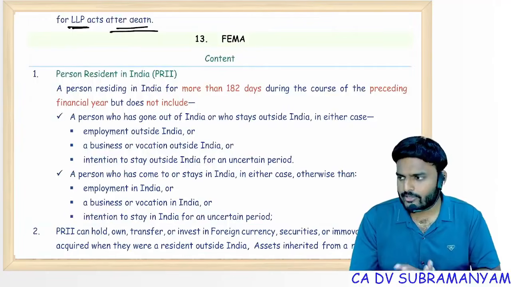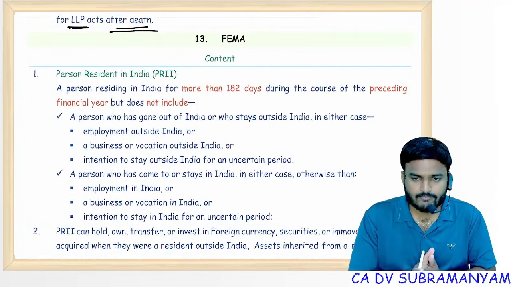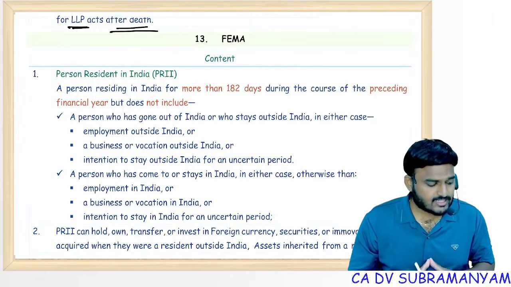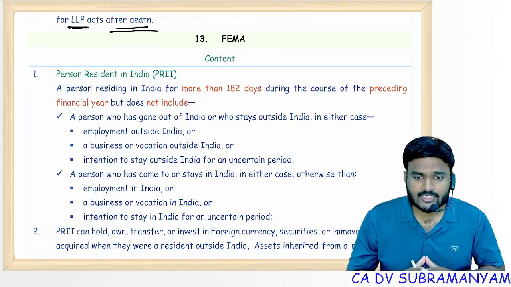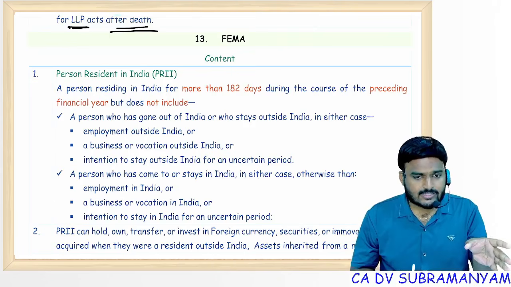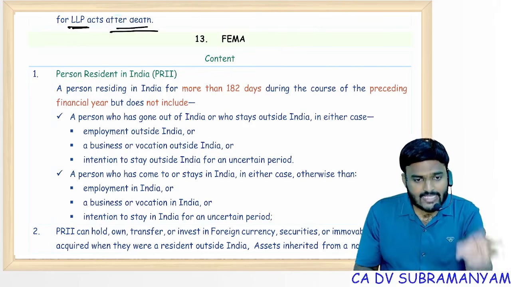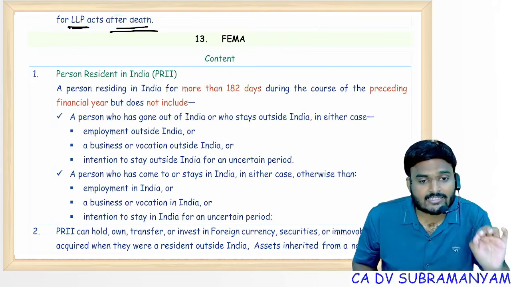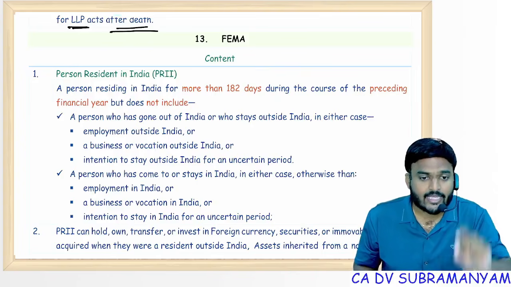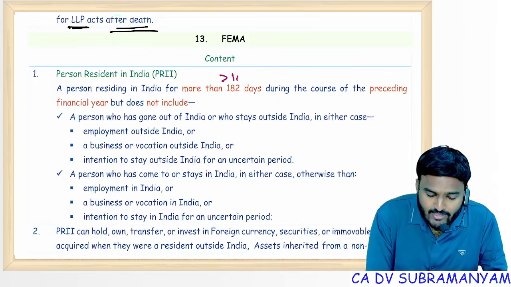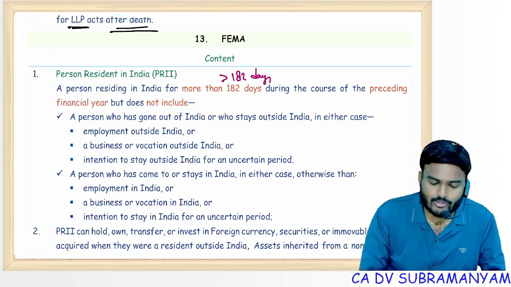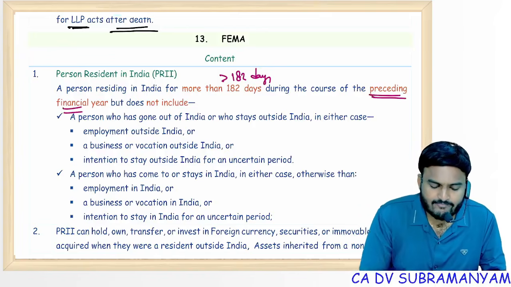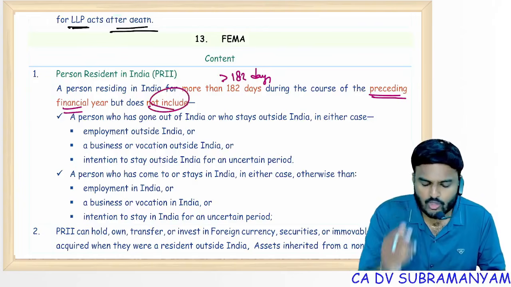FEMA is an important topic, and in FEMA, residential status is very important. Here you need to check residential status for natural persons and other than natural persons. For natural persons, residential status comes through period of stay: more than 182 days. It's not greater than or equal to; it's greater than 182 days in the preceding financial year, but do not include the following people.